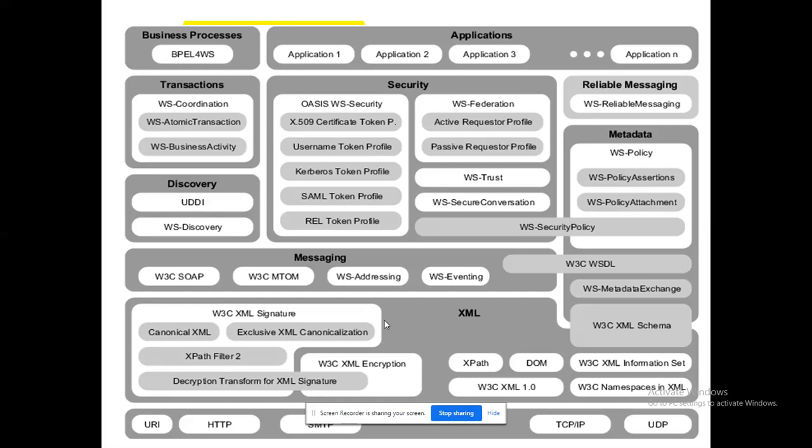That is an encryption standard framed by W3C. If I'm going to communicate using XML, what is the standard I have to follow? That will be fixed by W3C, right? So you can check the RFCs for this W3C XML.